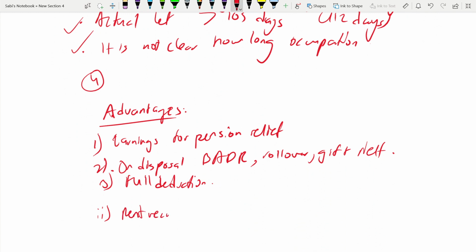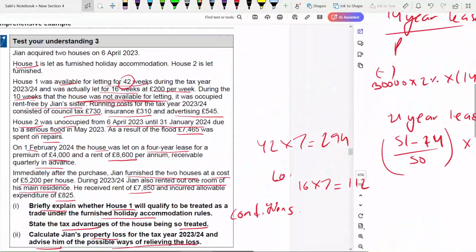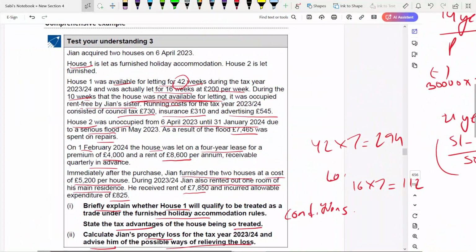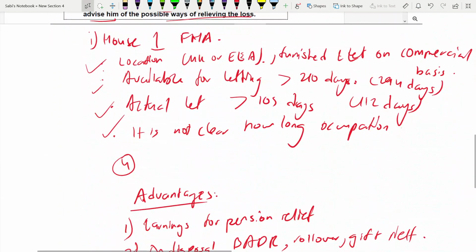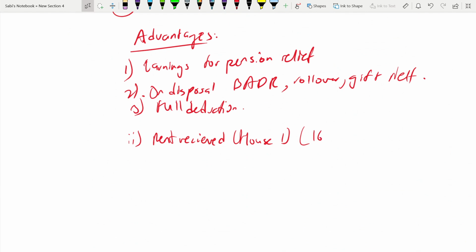Rent received, this is from house 1. See, we are actually let for 16 weeks and we are getting 200. So it is 16 into 200, which is 3,200.